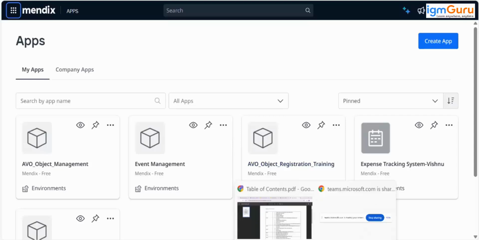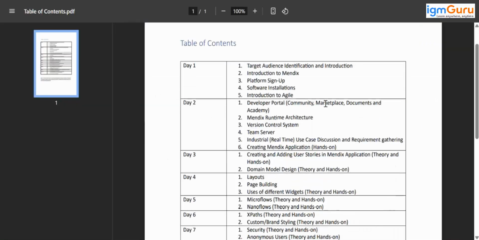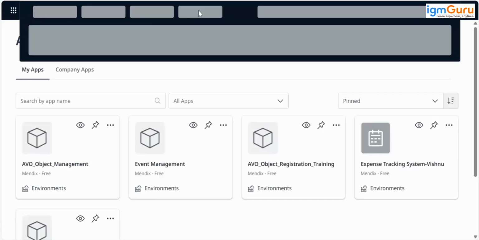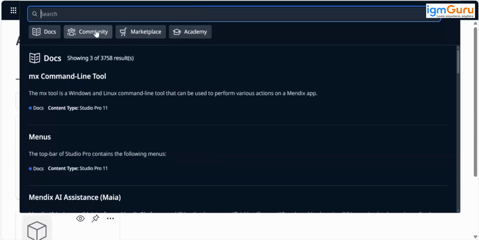When we are talking about this community, marketplace, documents, and Academy, specifically, community is nothing but the people who are using Mendix, basically developers all over the world. All together they create the Mendix community, nothing else. Now, whenever we are learning and working on Mendix and we get any questions, queries or issues related to Mendix, we can ask our question to the community here.